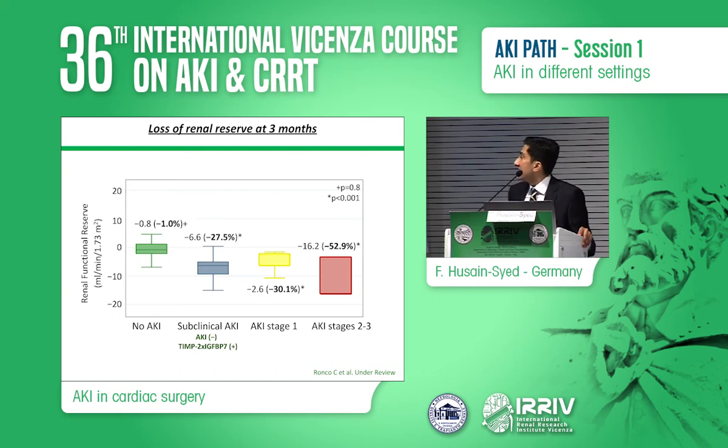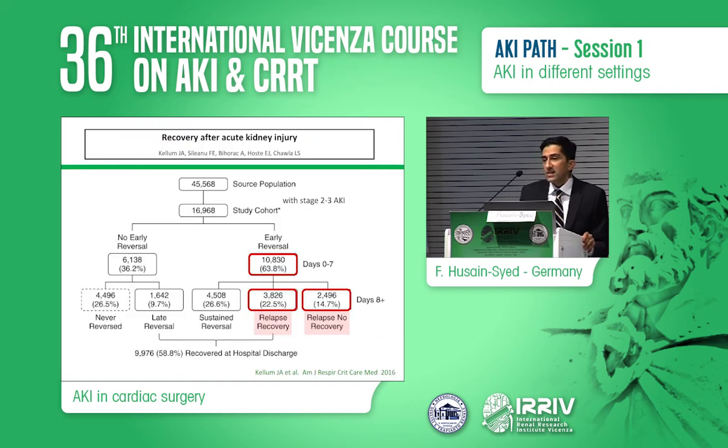And interestingly, patients who did not develop AKI but had increased biomarkers also had similar decreases in renal reserve, whereas patients who did not develop AKI and did not have increased biomarkers had intact renal reserve. So it may well be the case that we think everything is fine, the patient has fully recovered. From the kidney perspective, everything is fine, go ahead. But it's still possible that they have lost a significant amount of renal function. And the only way you can find it out is by doing a kidney stress test in those patients.